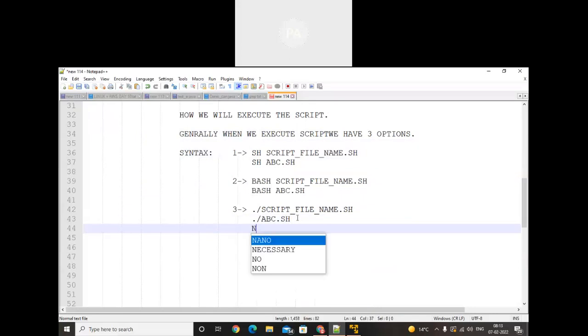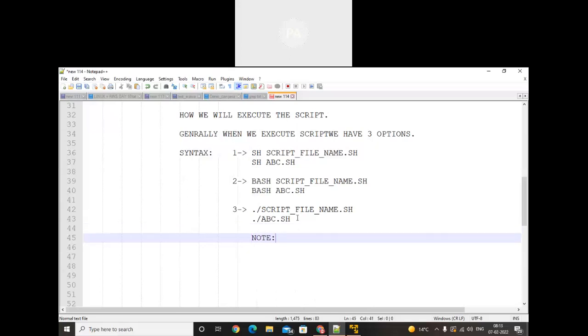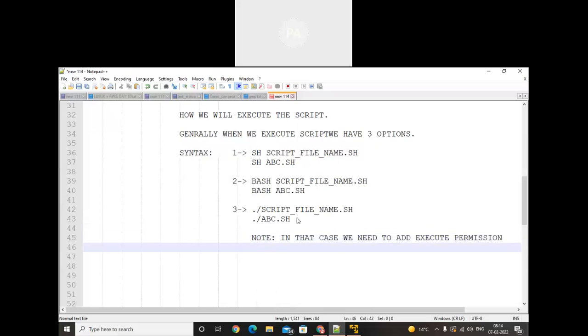Here I will add a note. Why will that script not execute? Whenever we use dot slash, we need to add execute permission to the file. Once we add the execute permission to the file, then we can use this statement. We all know that whenever we create a file, execute permission is not added to the file, and that's why we cannot execute it.